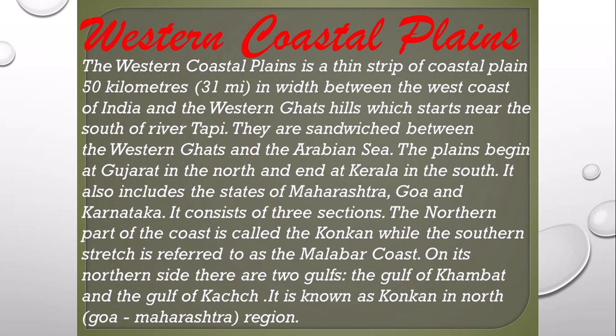Vembanad is a famous backwater lake found in this region. So students, we can see the plains which begin at Gujarat in the north and end at Kerala in the south. It also includes the states of Maharashtra, Goa and Karnataka. It consists of 3 sections. You can see the northern part of the coast is called the Konkan, which I said earlier. So shall we move on to the next one?